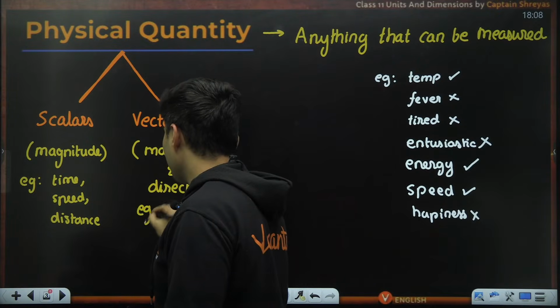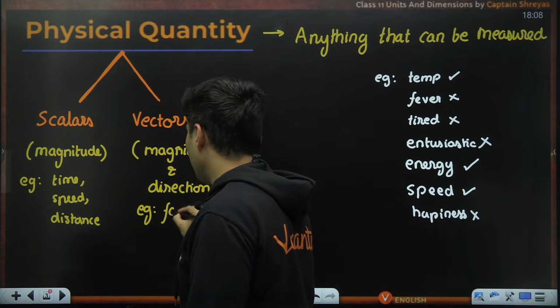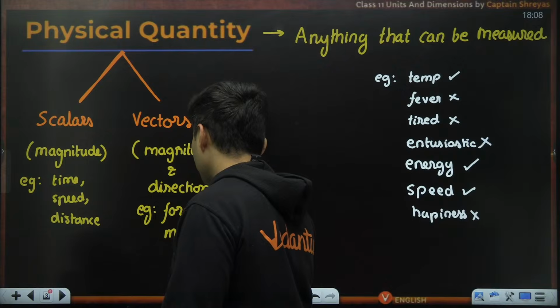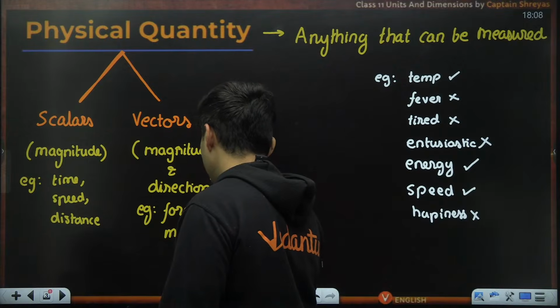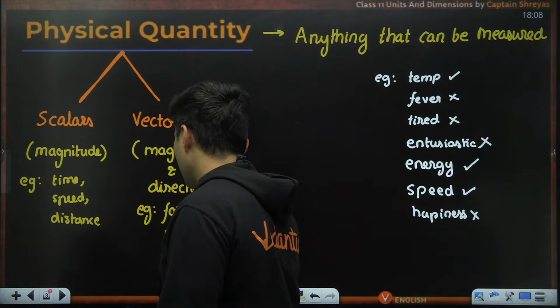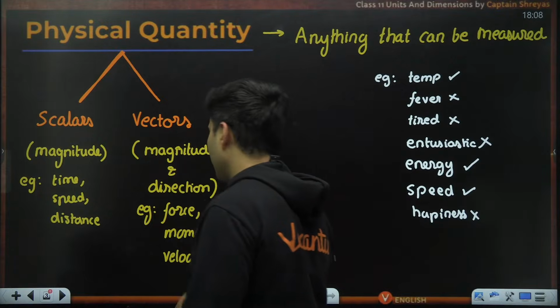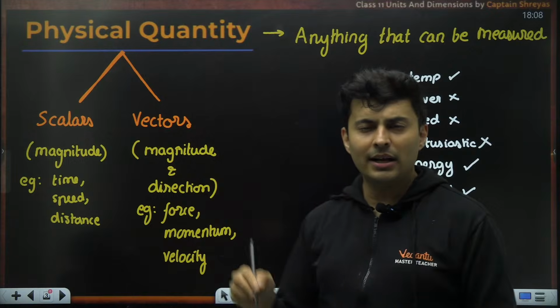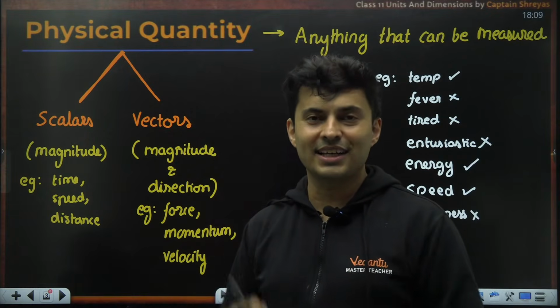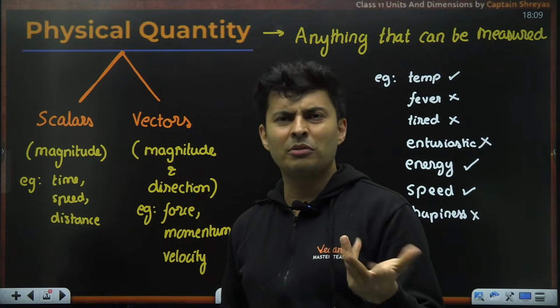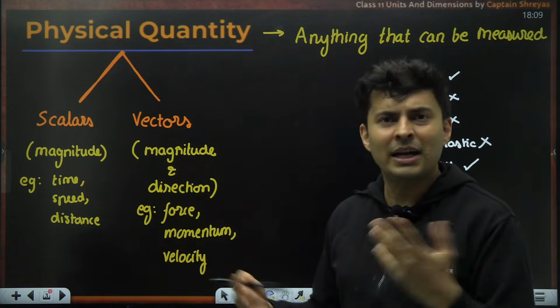But vectors, they need direction. For example, the force, or the momentum, or things like velocity. All these are basically vector quantities. I have applied a 10 Newton force in the northeast direction. You need to tell which direction also. You cannot just say I have applied 10 Newton force. I'm like, which direction? It matters.